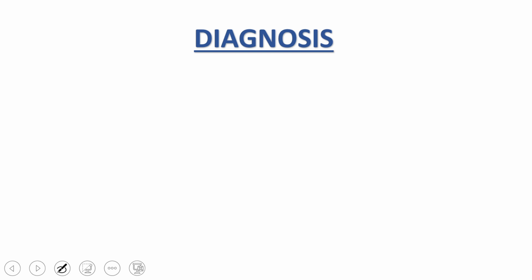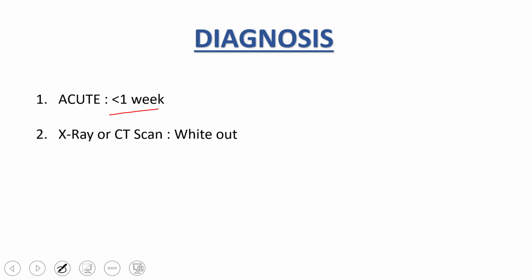So how do we arrive at the diagnosis of acute respiratory distress syndrome? There are 4 criteria. First of them is, as the name says, acute. That means the onset of symptoms would be less than 1 week, and you can see white out appearance on the X-ray or the CT scan.